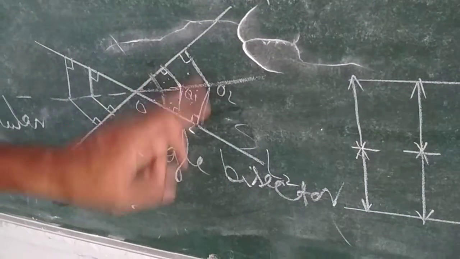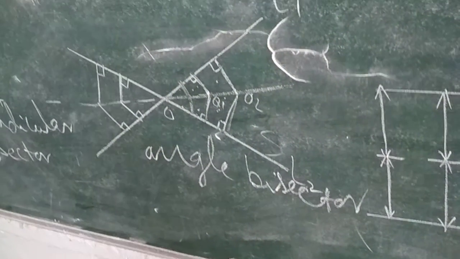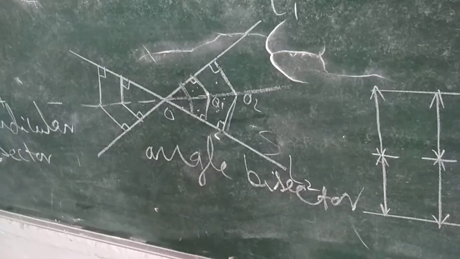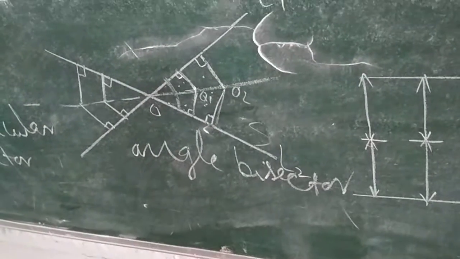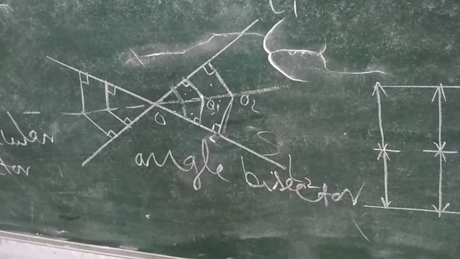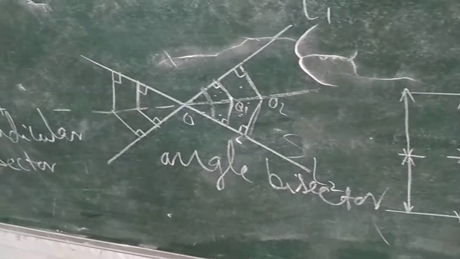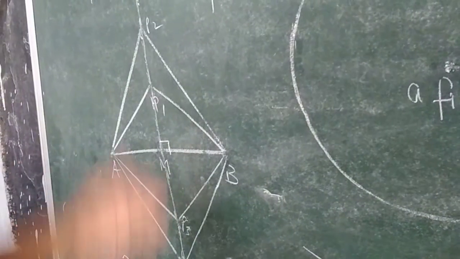Here you have to take the angle bisector. If you want to show in your construction that a point is moving in such a way that it always keeps a fixed distance from two given intersecting lines, then that will be the angle bisector. If you are given two fixed points and a third point is moving in such a way that it always keeps a fixed distance from the two given points, then it will be a perpendicular bisector.